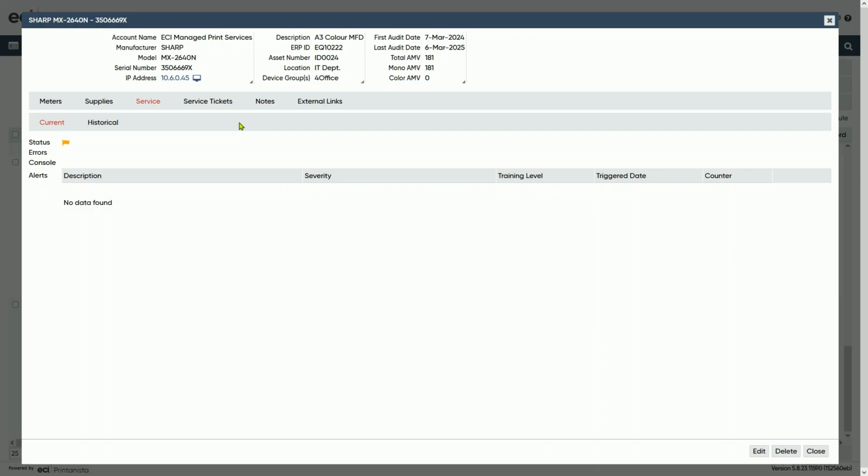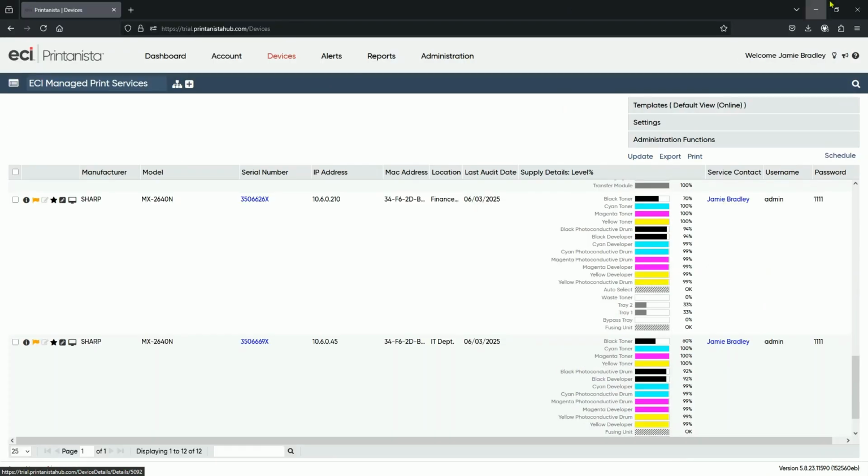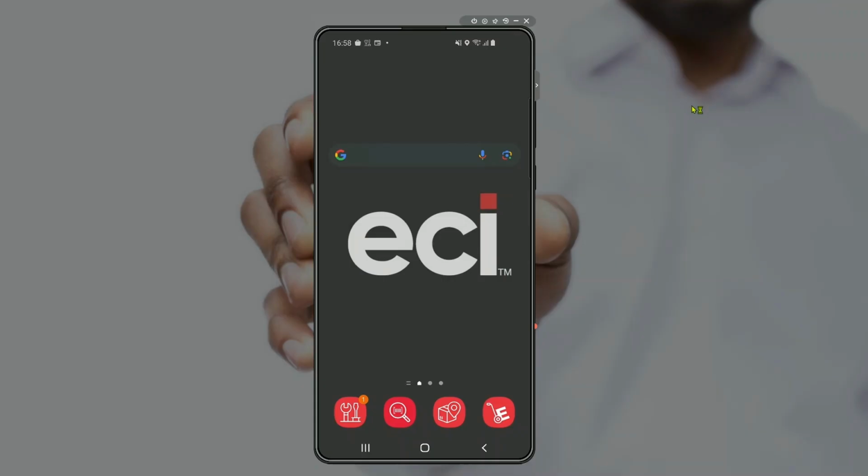Now, all of this information is great. It's really useful for different personas like contract administrators and purchasers, but it's equally effective in the hands of technicians. So what we've done is we've taken that capability and given that same level of access to your field service technicians so they can access that on demand in lieu of not having a desktop machine. So as we switch gears and bring up the MobileTech app, we're going to show you how that integration takes place.